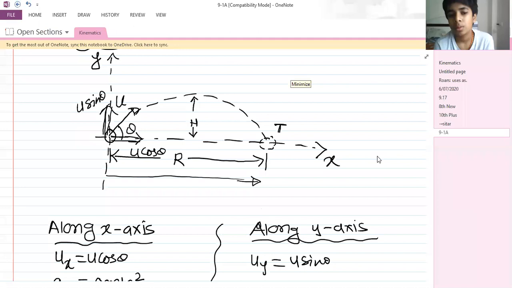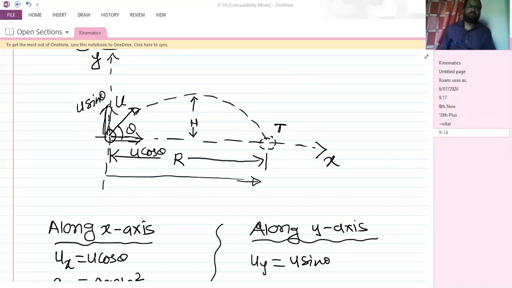It's 0, right? Along vertical direction, the ball starts over here and comes back to the same point. Along horizontal direction, displacement is capital R, but along vertical direction, the ball comes back to the same point.